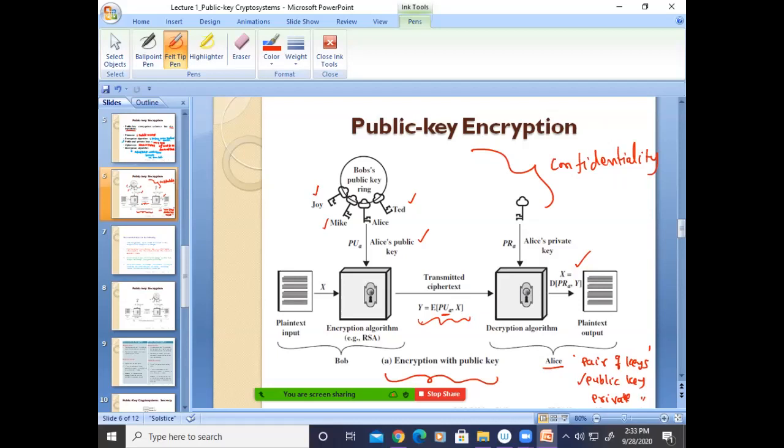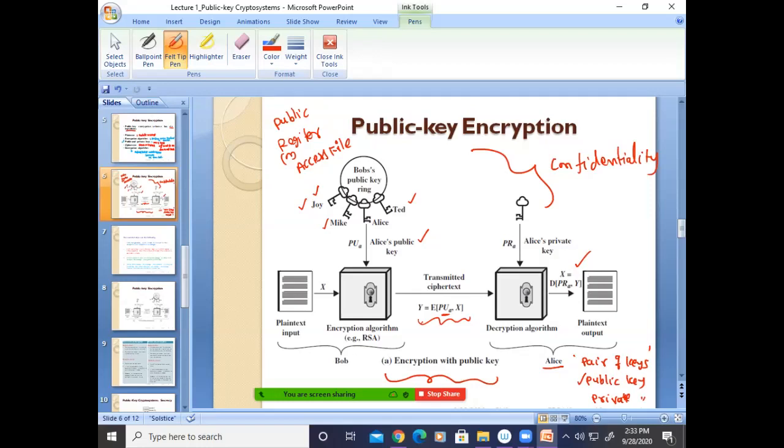Yes, sir. So that process is called encryption. Does the receiver send that key to the transmitter? It's not like sending. There will be some register, a public register or some accessible file. That will store public keys only. They may be coming from Joy or Mike or whoever is in the network. All the public keys will be there in this public register.